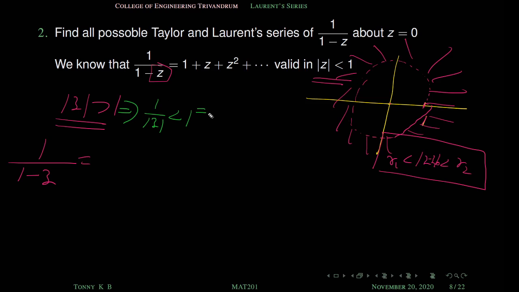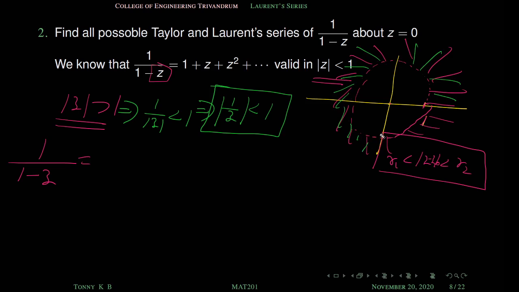1 by z, modulus of 1 by z is less than 1. Yes, this is an important condition in this problem. Modulus of 1 by z is less than 1 means the points outside the circle. On this region, modulus of 1 by z is always less than 1. That is a clue for finding the series expansion of this function.